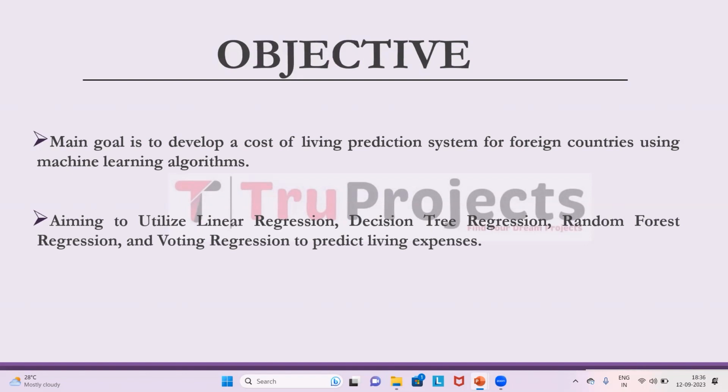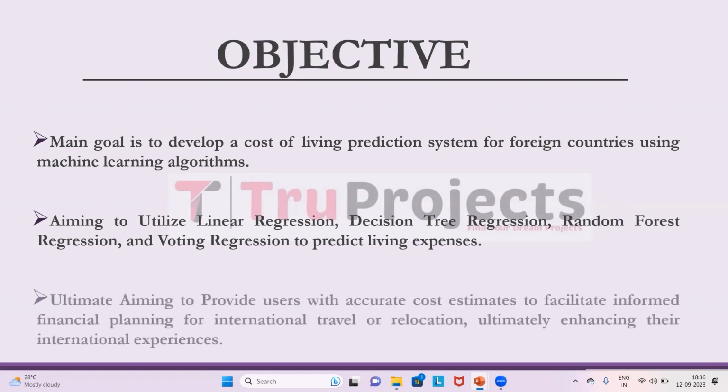These algorithms analyze historical cost data and user input to predict the cost of living in different countries. The ultimate goal is to alleviate the financial uncertainty and challenges individuals face when they are moving or traveling internationally. By offering reliable cost estimates, the project aims to empower users to plan their finances effectively, make informed decisions about foreign destinations, and enhance their overall international experiences.